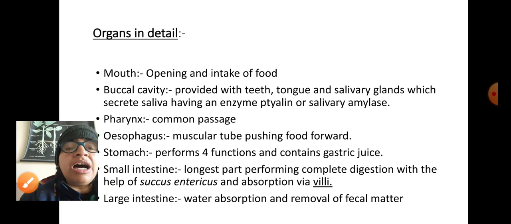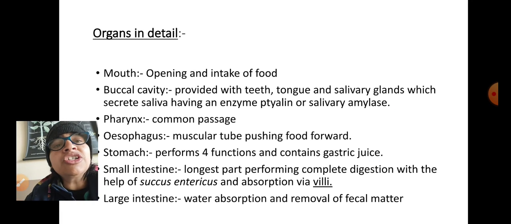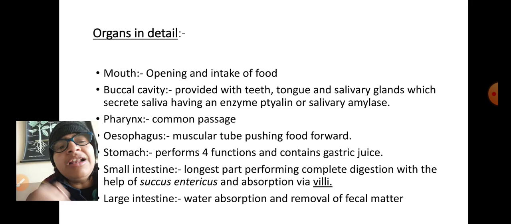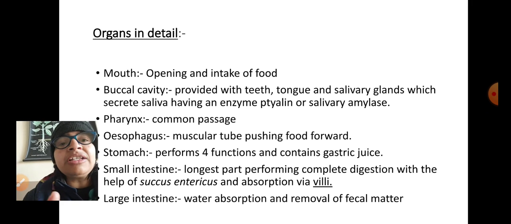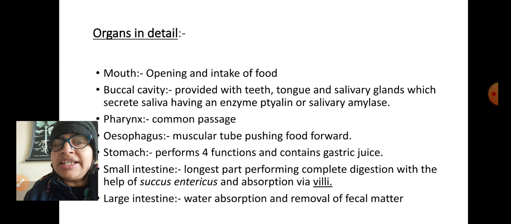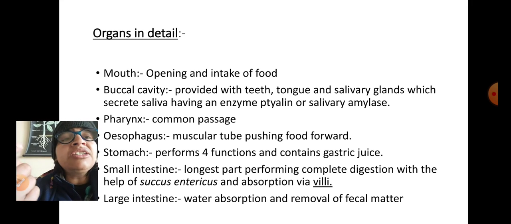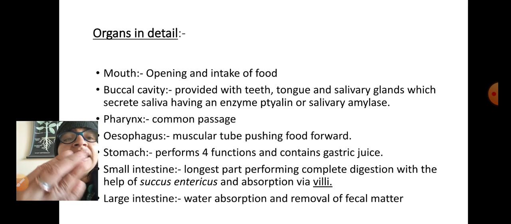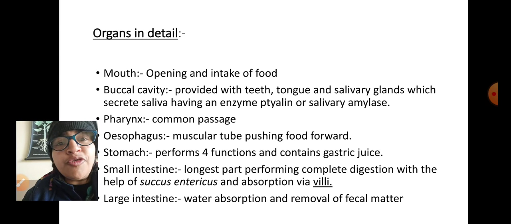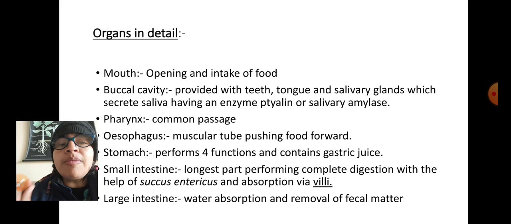Here I have written the functions of your organs in detail, and I will explain the whole. As I have written, the mouth is the opening for intake of food. After the intake of food, the buccal cavity will act: teeth will masticate the food into particles, the tongue will mix the food with saliva, and then the enzyme ptyalin will digest the carbohydrate present in food. Then the food is swallowed into the pharynx. It's a common passage.